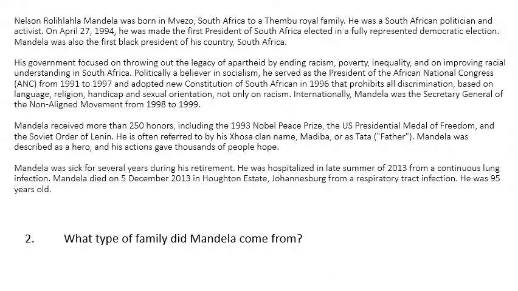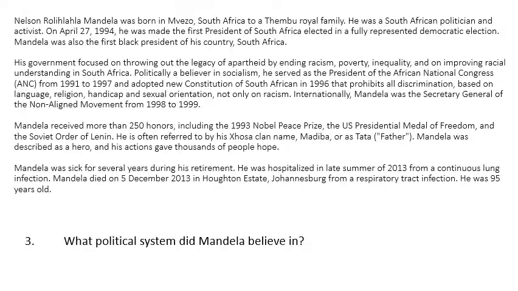Second question, what type of family did Mandela come from? What shows that you're looking for a category or a noun, and we've got type of family in the question. So we can be looking for that keyword family somewhere in the passage. If we go back to the passage, it said he was born to a royal family. So that means for your answer, you could say royal or royal family. You're asked for the type of family, so just using the adjective royal is enough. But if you want to say royal family, that's also okay. Both answers will get you 1 mark.